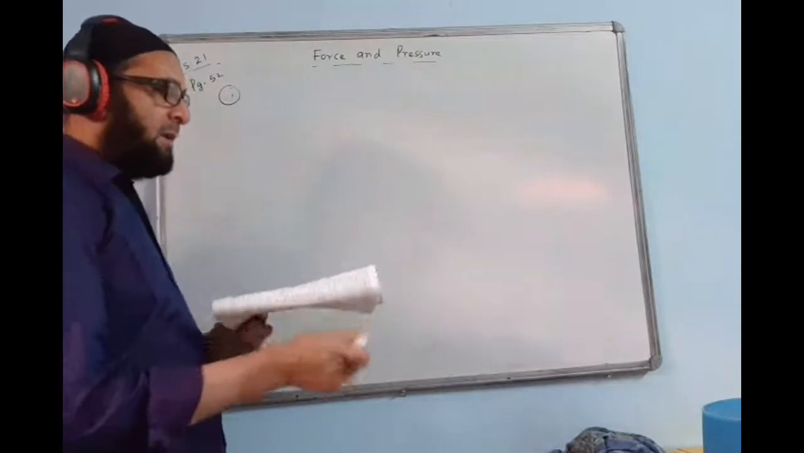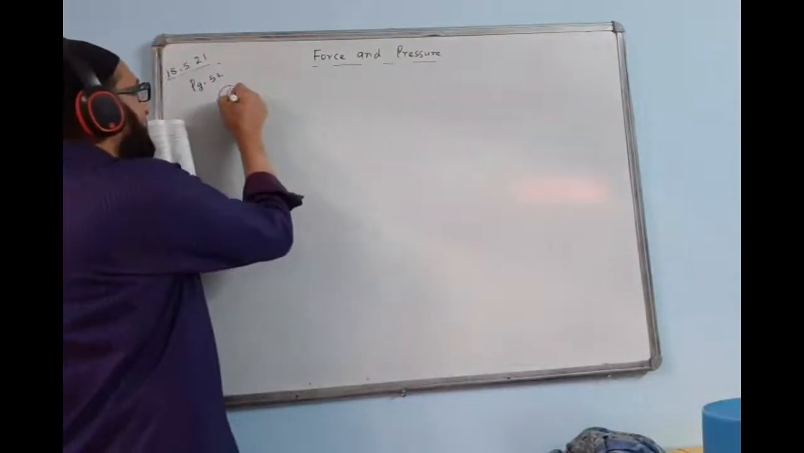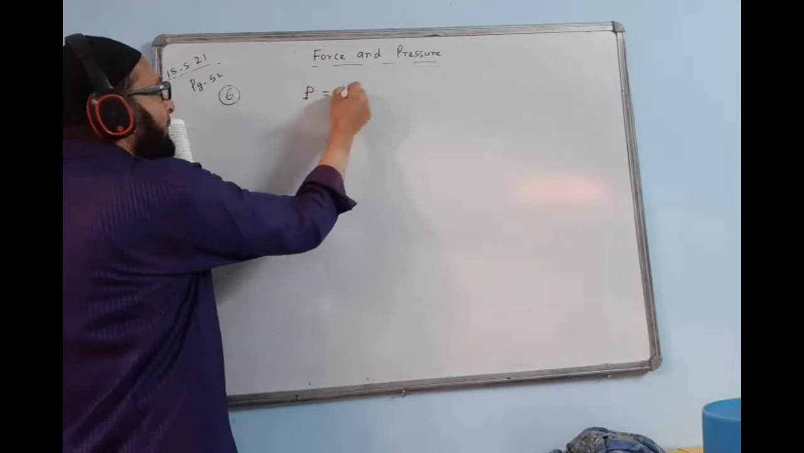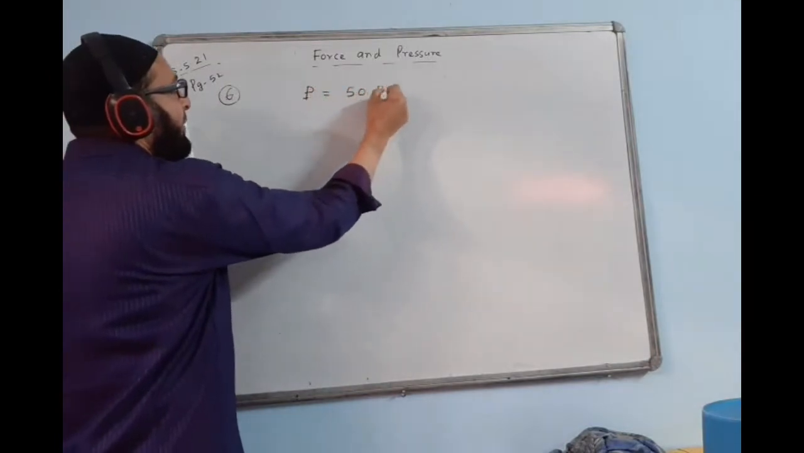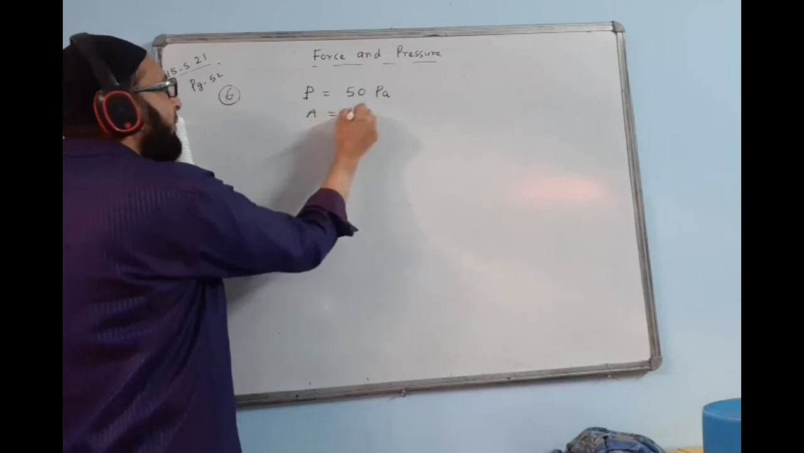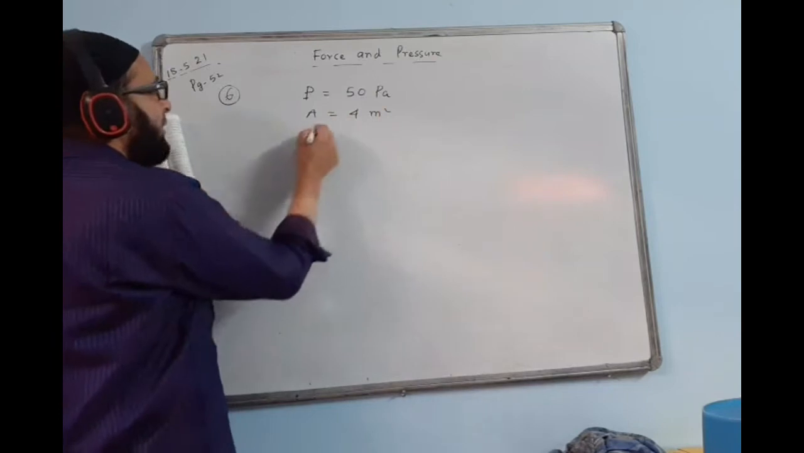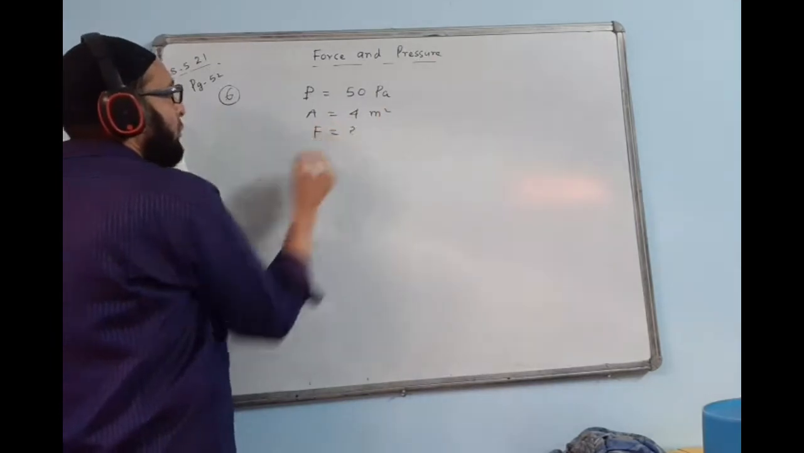Okay. In this question, pressure value is given, 50 Pascal. So write down the P. Number 6, we have the same formula. P is equal to 50 Pascal given. And this time they have given area also. Area is given 4 meter square. And definitely they are asking to find thrust. That means F is unknown.